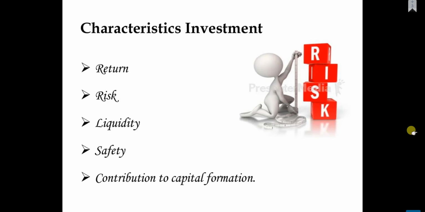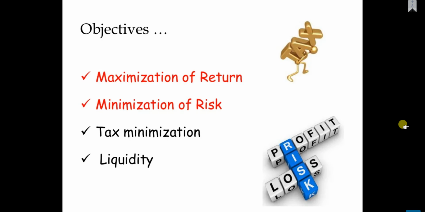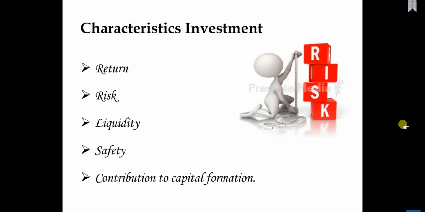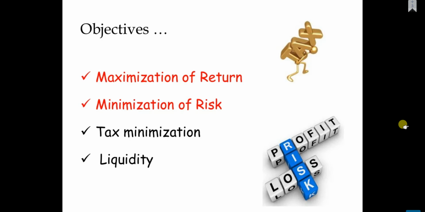So next, objectives of investment. We have four basic objectives: maximization of return, minimization of risk, tax minimization, and liquidity. Almost three points we have discussed under the characteristics of investment. So we have objectives as well, right? So let's start with the return.